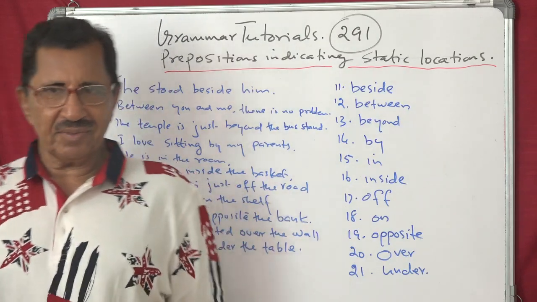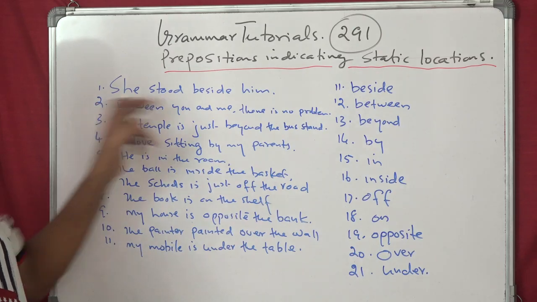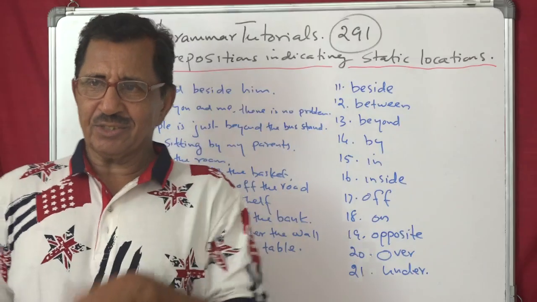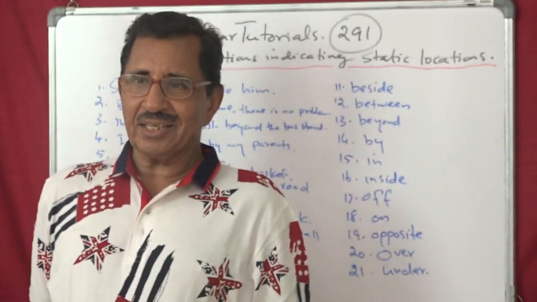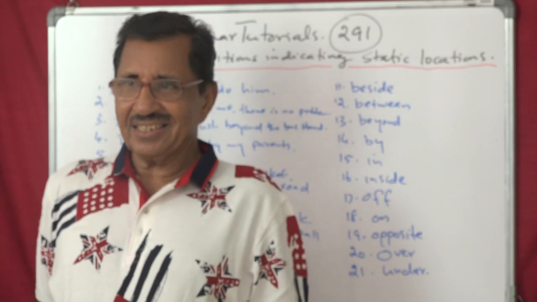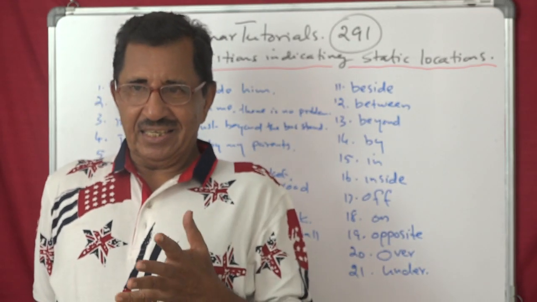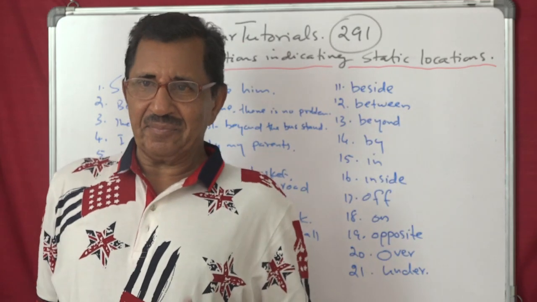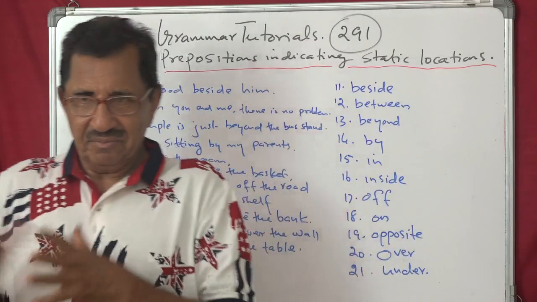And we have examples here that I have given already. You can make any number of examples like this. She stood beside him. He stood beside her. She stands beside the bus. They stood beside the river. We sat beside the dam. Beside means by the side. That's beside.